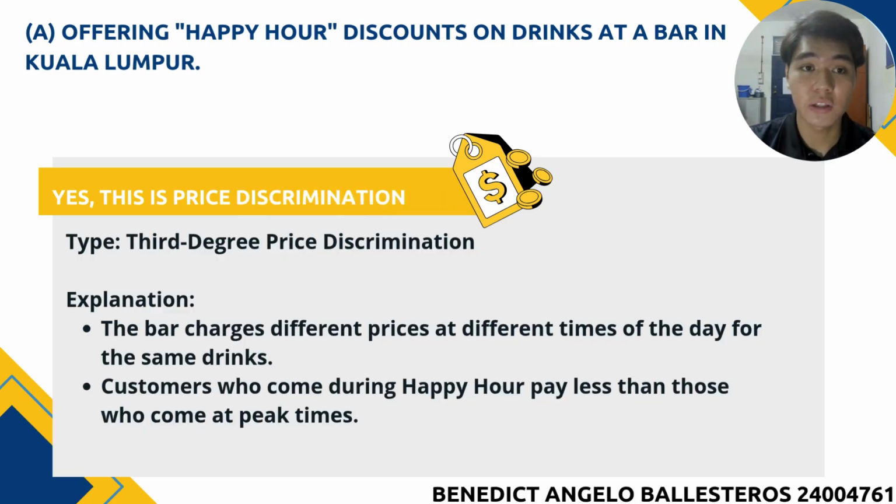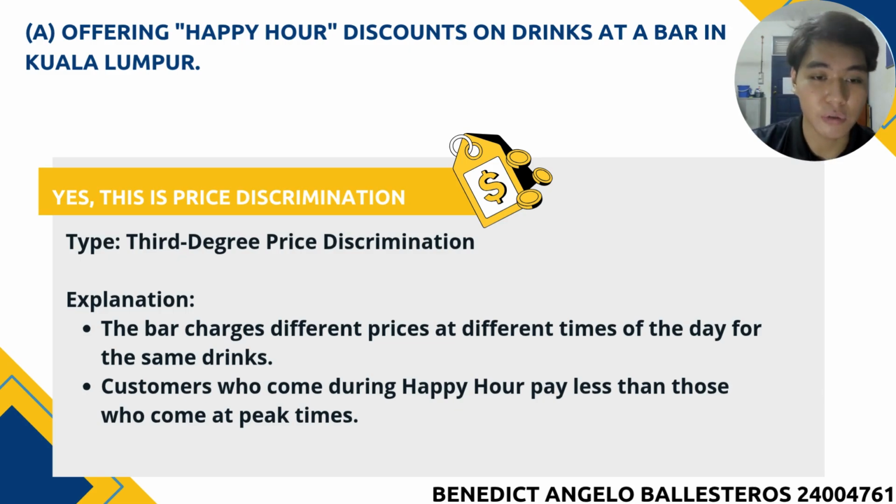So, the first question is offering happy hour discounts on drinks at a bar in Kuala Lumpur. To answer this question, the answer would be yes. This is price discrimination, specifically third degree price discrimination. But what is third degree price discrimination? Third degree price discrimination occurs when a company charges a different price to different groups of consumers.